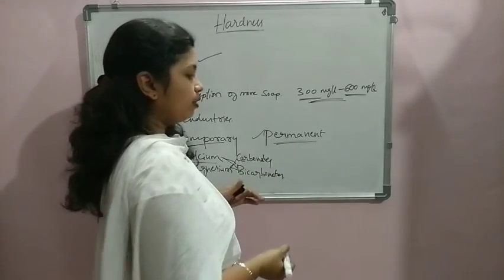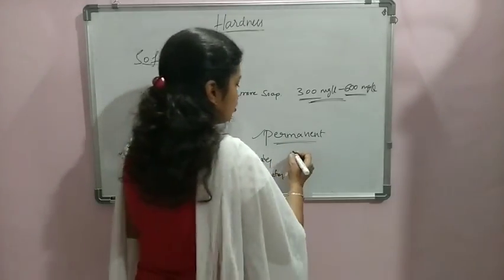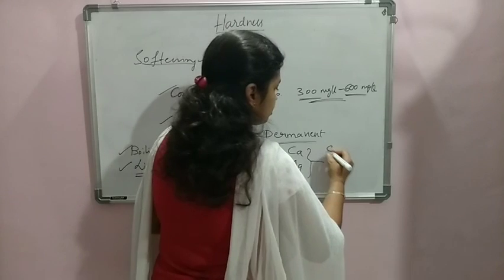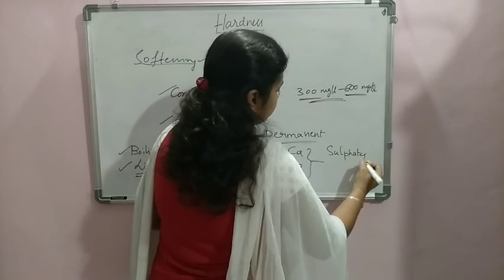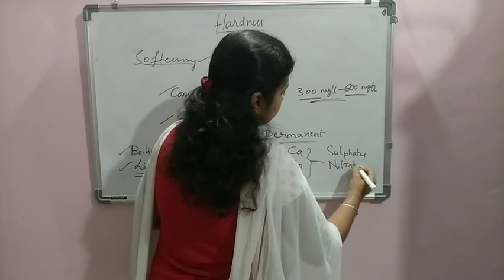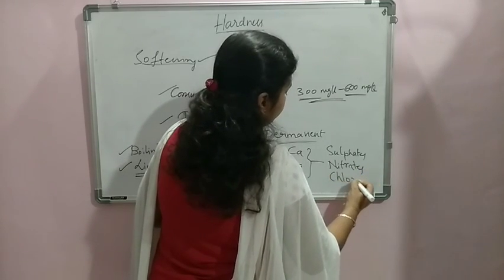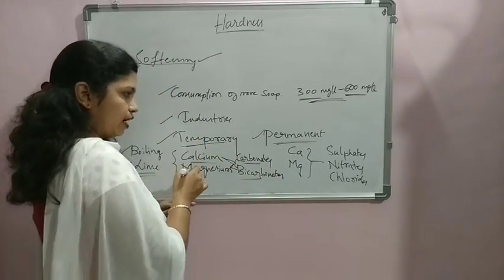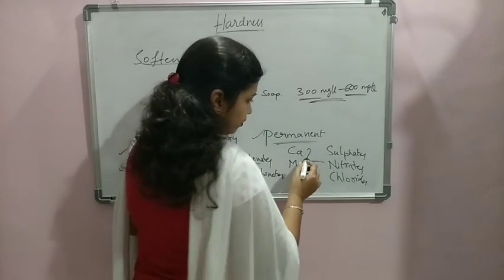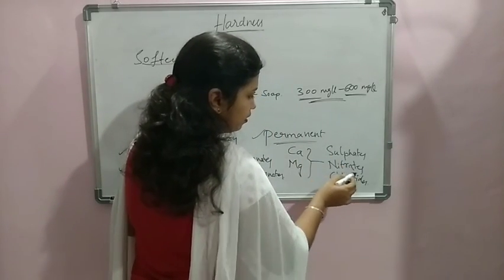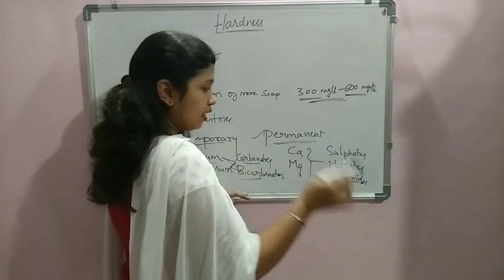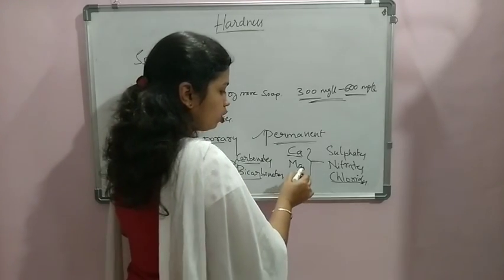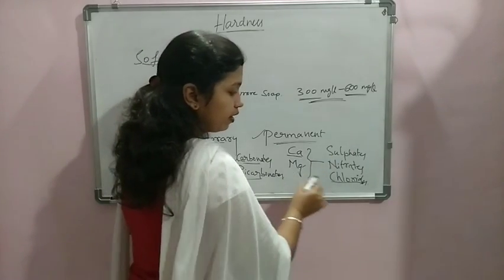Next, when we talk about the permanent hardness, here also we are dealing with the same calcium and magnesium, but now they are in combination with sulfates, nitrates and chlorides. So the combination has changed. If they are in combination with carbonate and bicarbonate, it becomes temporary hardness. Now, the same calcium and magnesium, if they are in combination with sulfates, nitrates and chlorides, we call it permanent hardness. For example, it may be calcium sulfate, calcium nitrate, calcium chloride, or else it may be in combination with magnesium sulfate, magnesium nitrate or magnesium chloride.